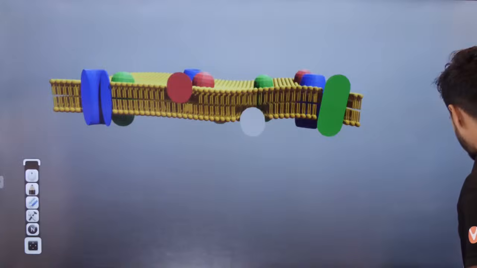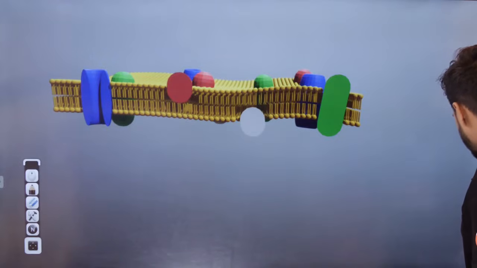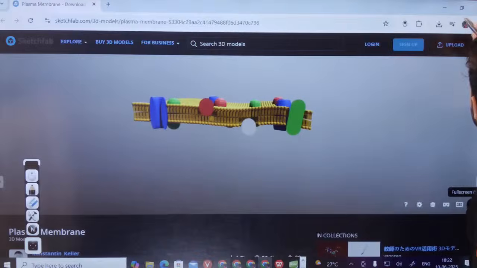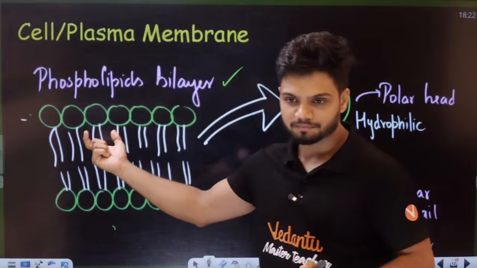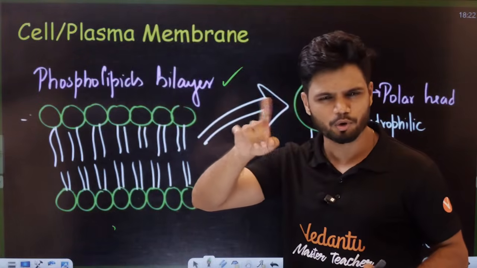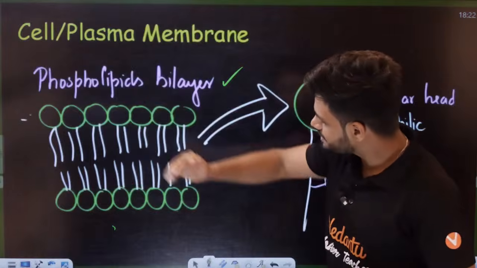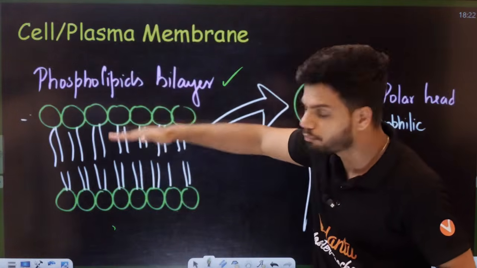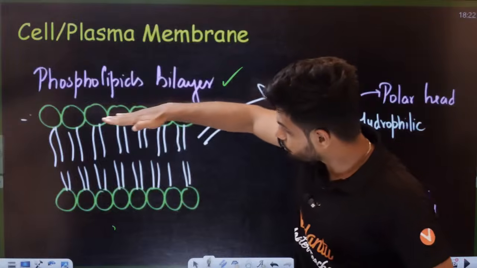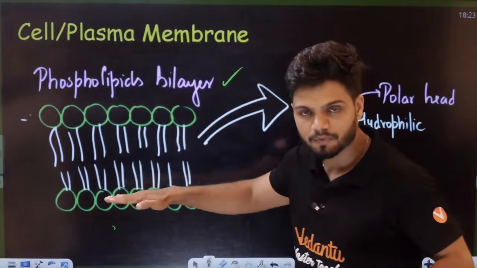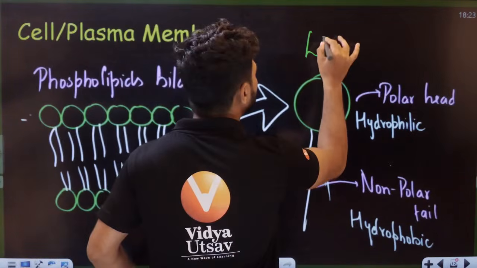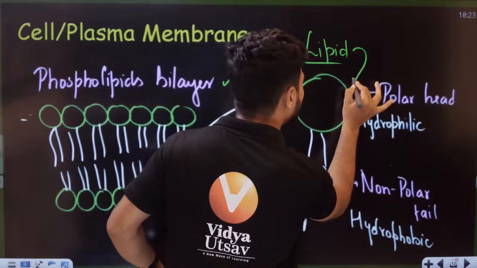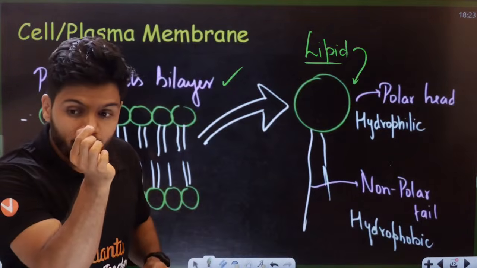So let's come back to the diagram here, students. Now, where were we? This is your lipid bilayer. That concept is easy, all of you understood, no? Now, this is a phospholipid bilayer. Two lipid molecules are here. Two layers. One layer, second layer here. Now, let's focus on one lipid molecule here.